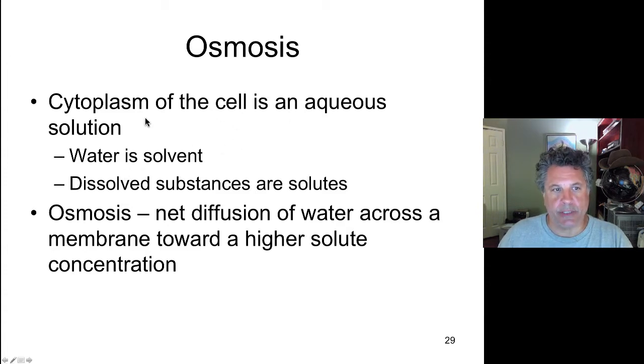Because cells exist in an aqueous solution, an environment, and their cytoplasm is an aqueous solution, water we refer to as the solvent, and then the dissolved substances are the solutes in water. And that's true for external cellular environments, but also the cytoplasm as well. Water is the solvent, and dissolved substances are the solutes. And what osmosis is then is a diffusion of water across a membrane that is permeable to water toward a higher solute concentration. And the best way to look at this is that actually water is moving from a high concentration of water molecules to a lower concentration of water molecules.